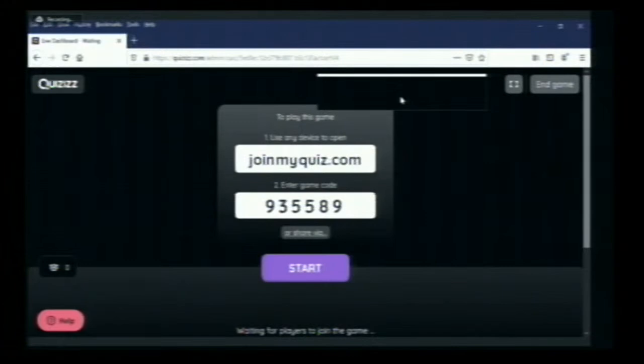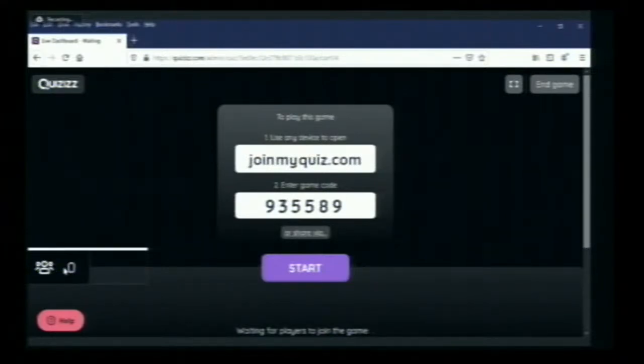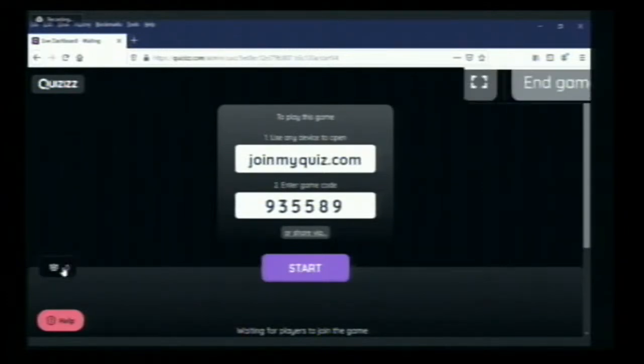Here, the number of players who joined the quiz will be shown. We can start the quiz only when players have joined; otherwise, we cannot start the quiz. So at least 1 or 2 students should have entered to start the game. This is the final stage, where we start the game. And finally, we can end the game at the time we have given. So in that time, we will end the game. So I will end now.